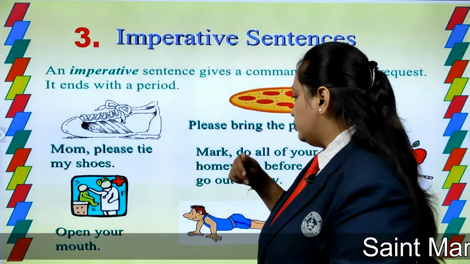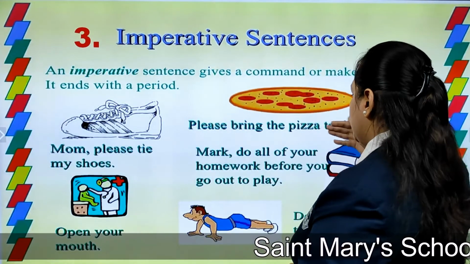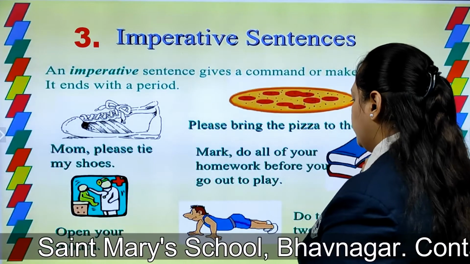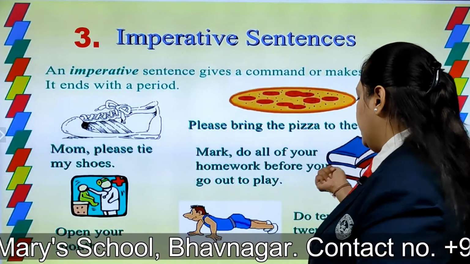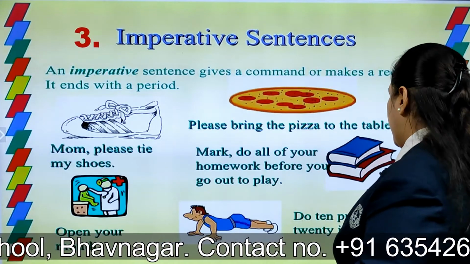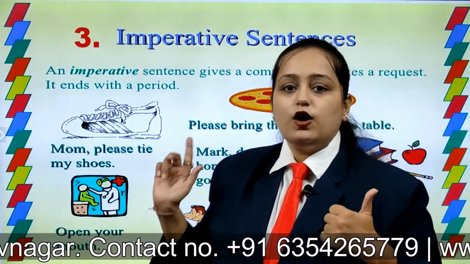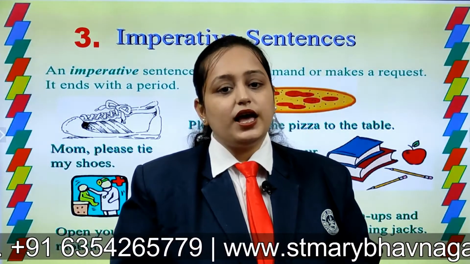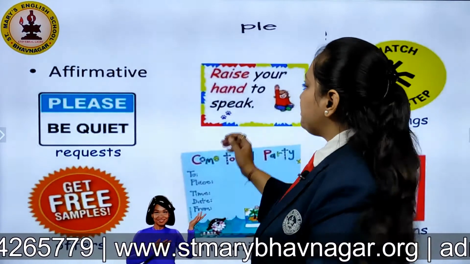Open your mouth. Please bring the pizza to the table. Mark, do all of your homework before you go out to play. Do 10 push-ups and 20 jumping jacks. All these are either a command or a request. So that will be an imperative sentence.